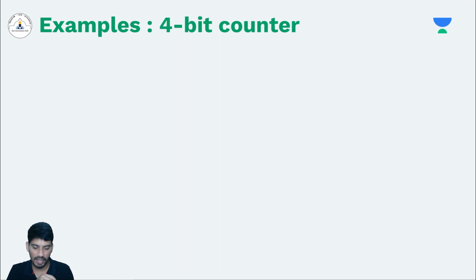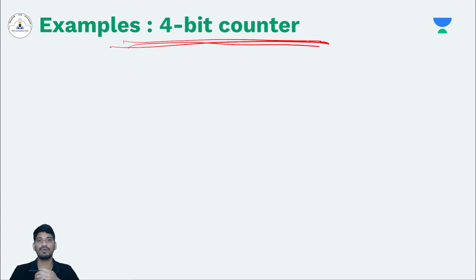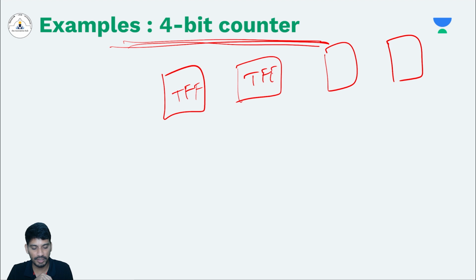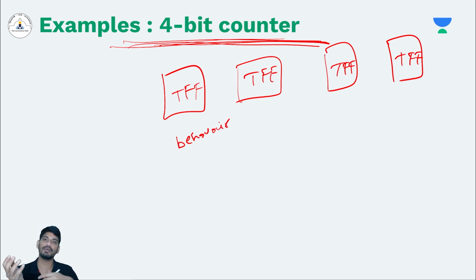Now let's see another example of a behavioral modeling, which is a 4-bit counter. We have already designed a counter using data flow modeling or gate level modeling using T flip flops, right? Remember, we have designed using 4 different T flip flops for 4-bit counter, and in the same manner, we'll design 4-bit counter using behavioral model. So in earlier case, we need to define either using primitives or assign statement, but here you can directly define the functionality of the counter.